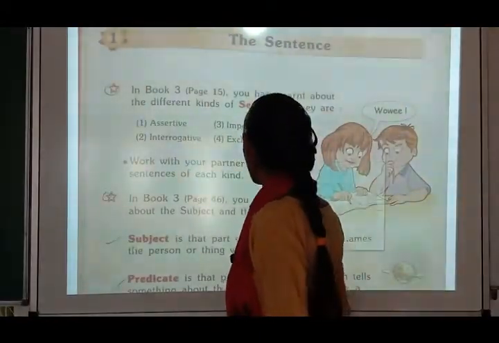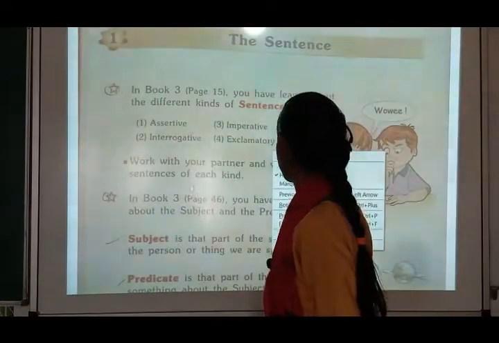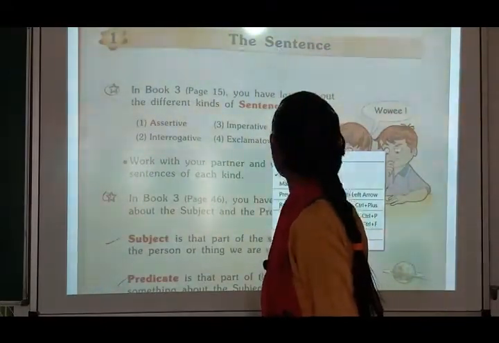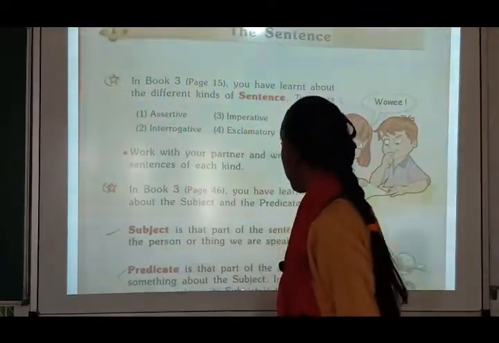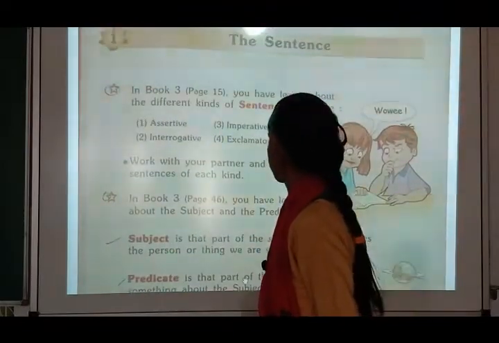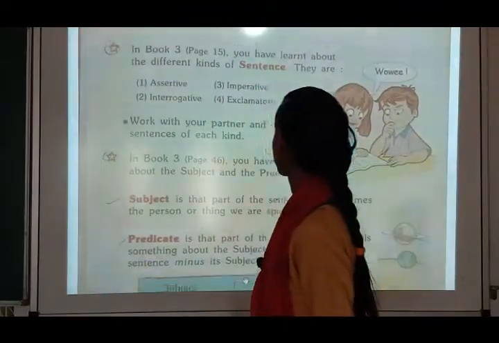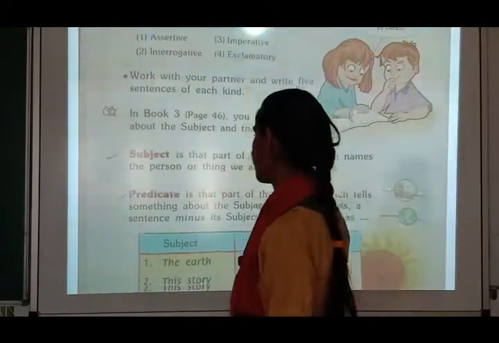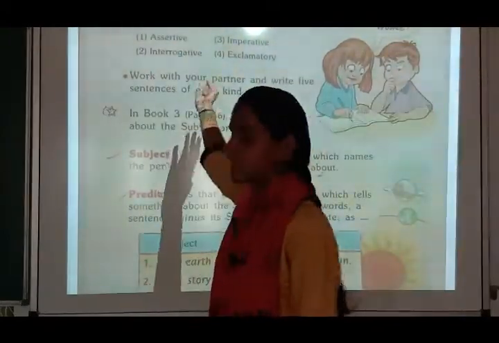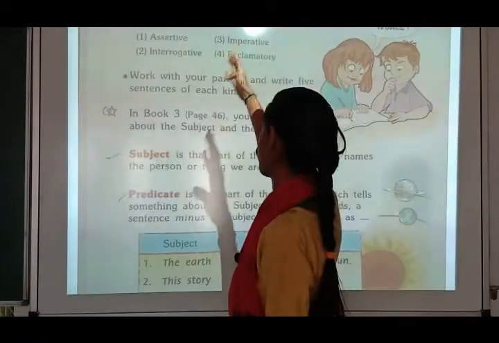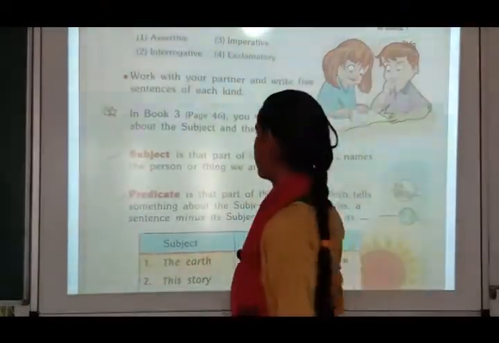Now see here, work with your partner and write 5 sentences of each. Now you have to write 5 sentences of each: assertive, interrogative, imperative and exclamatory.